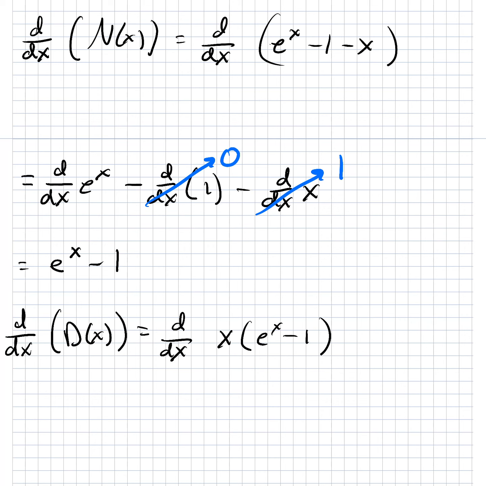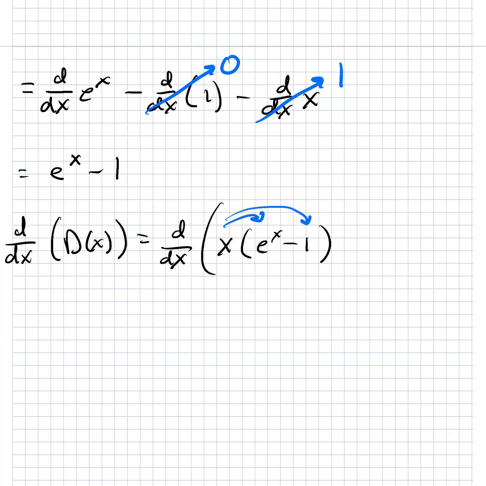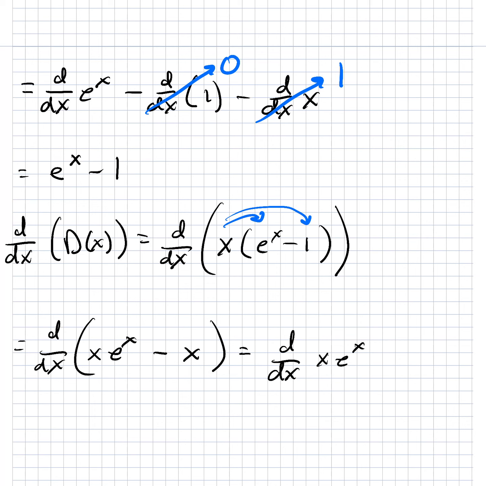So I feel like what I'm going to do is distribute this x. I feel like this might be a little bit easier to see, all right? So if we distribute the x, then we're going to have d by dx of x e to the x minus x, okay? Then if we're going to evaluate that derivative, that's going to be d by dx of x e to the x minus d by dx of x, right?